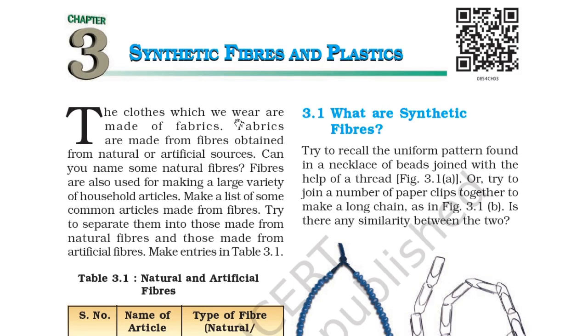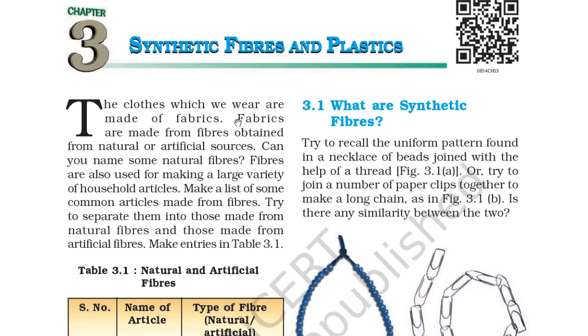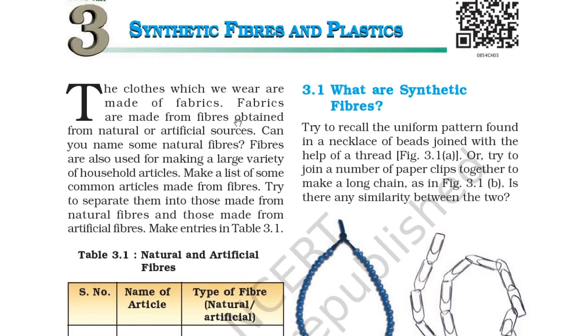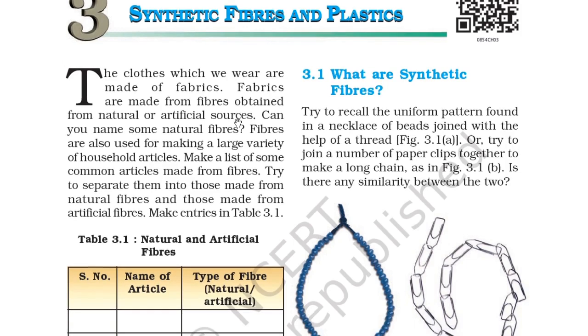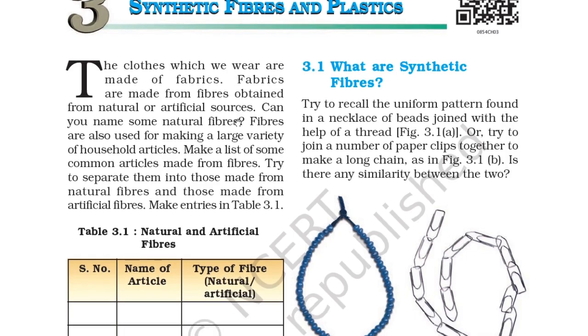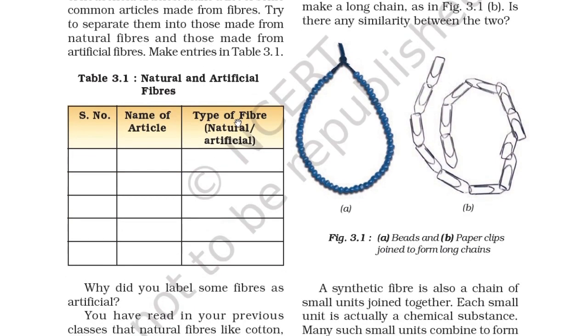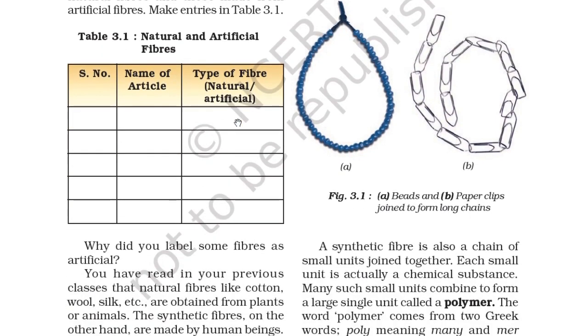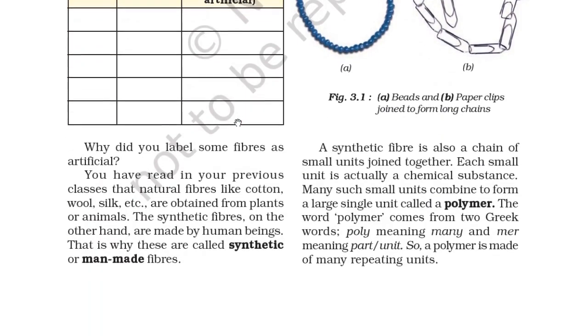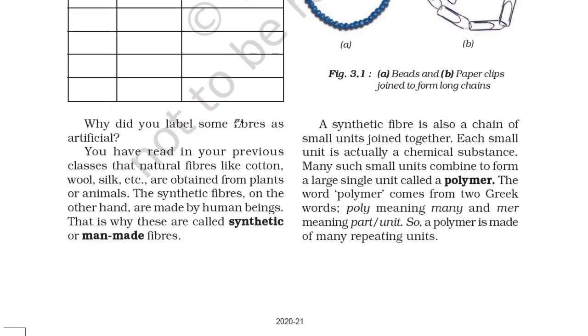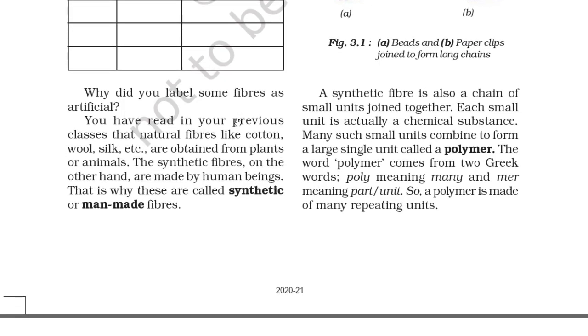Fibers are also used for making a large variety of household articles. Make a list of some common articles made from fibers. Try to separate them into those made from natural fibers and those made from artificial fibers. Make entries in table 3.1. So you can take the name of the article and which is made of natural or artificial fiber in the third column.